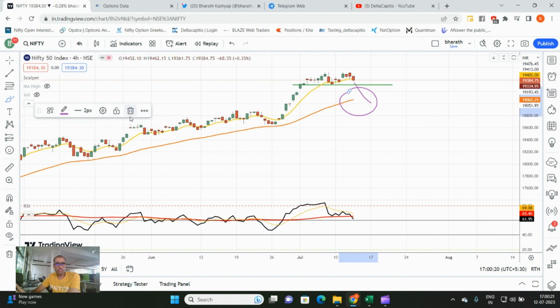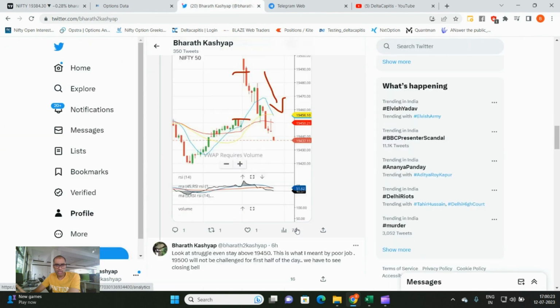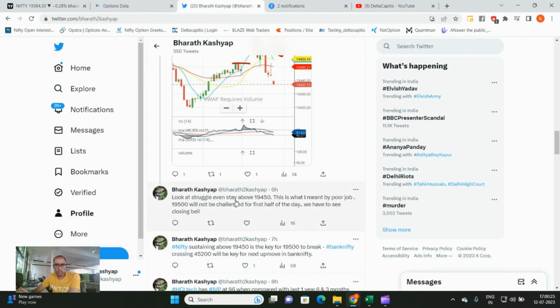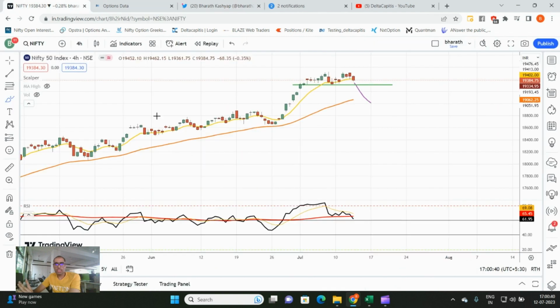You look at this tweet today, I tweeted saying look at the struggle even to stay above 19,450. This is what I meant by a poor job. 19,500 will not be challenged for the first half of the day. We have to see the closing bell. At the closing bell, we closed lower and below 19,400. So expect a price correction below 19,300.